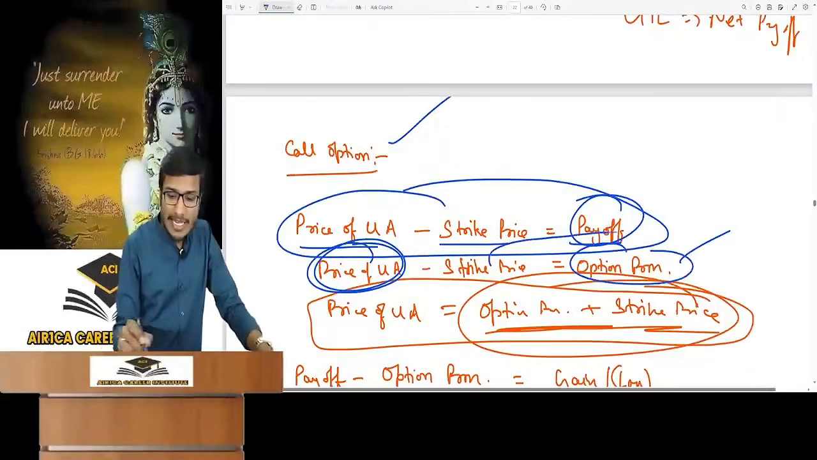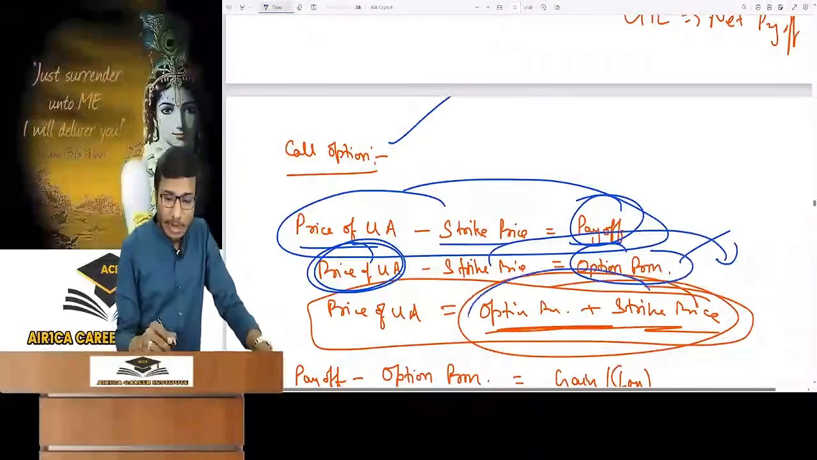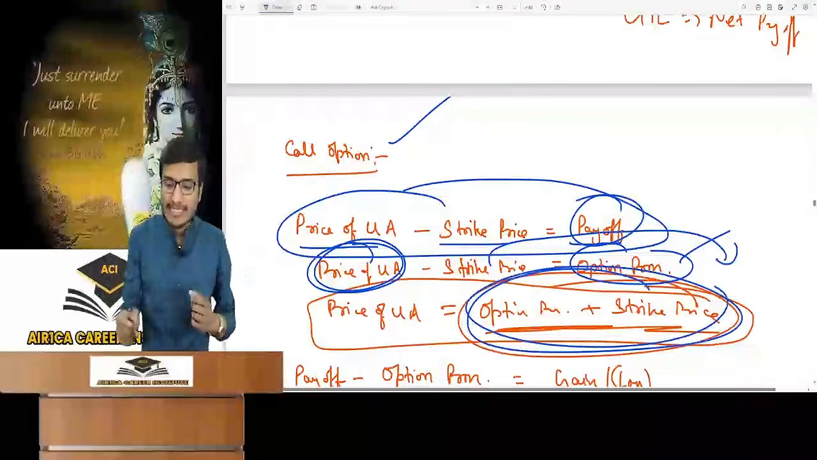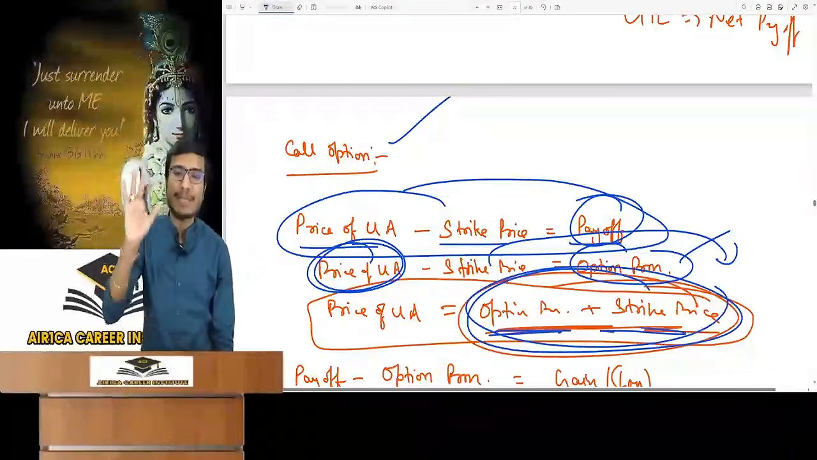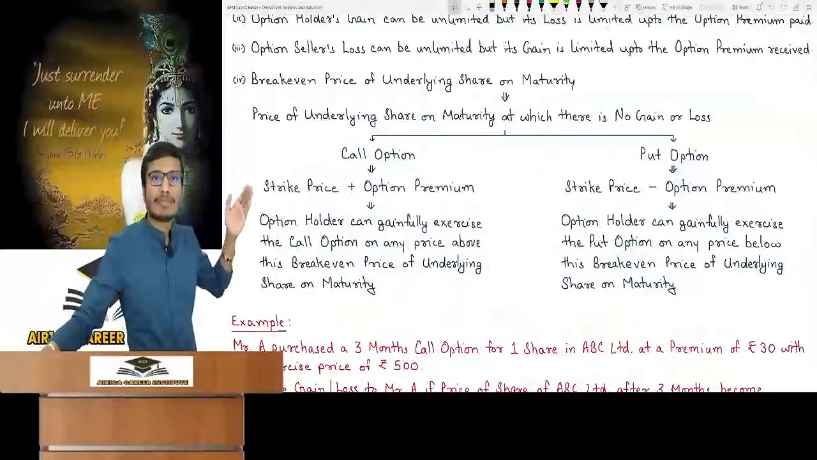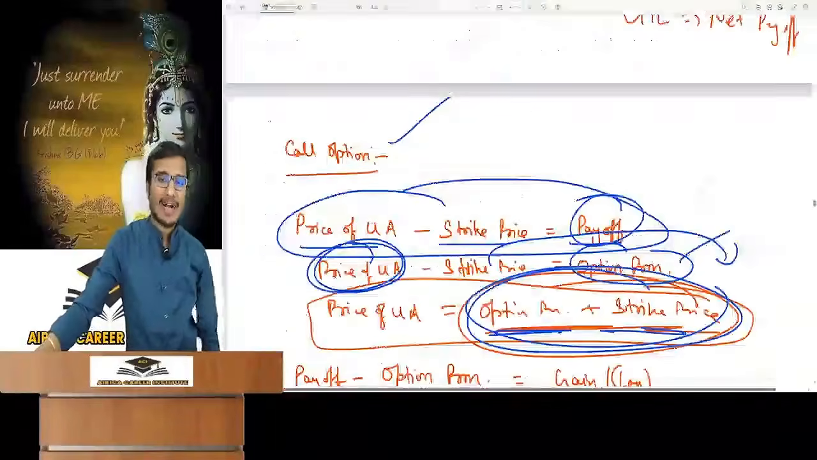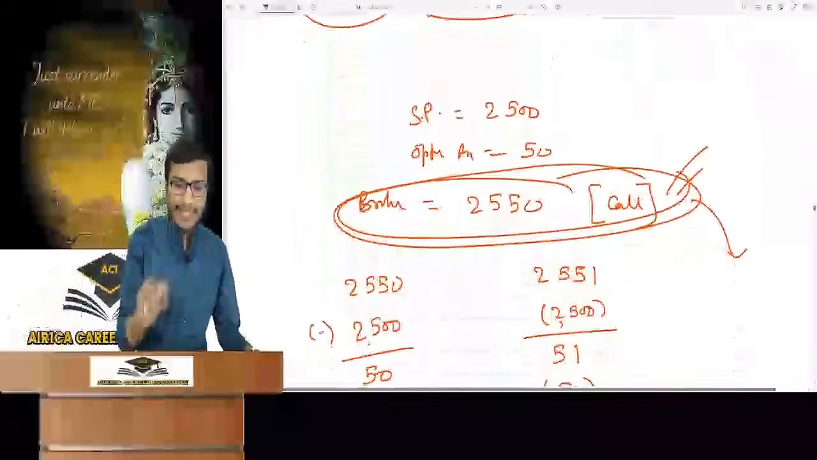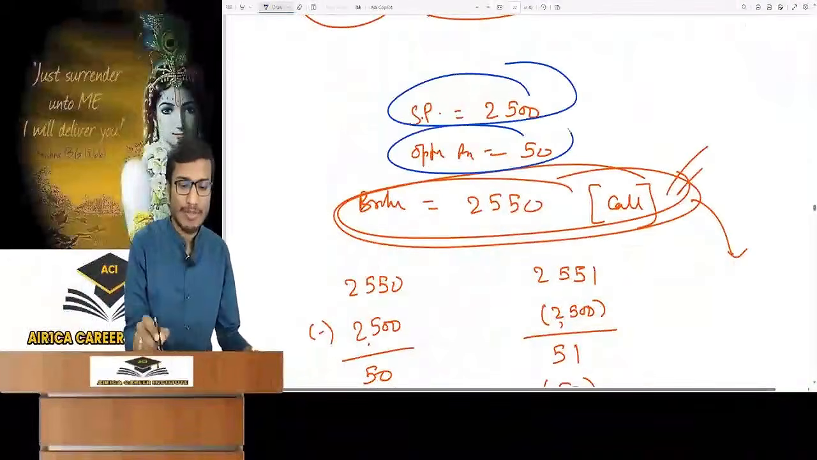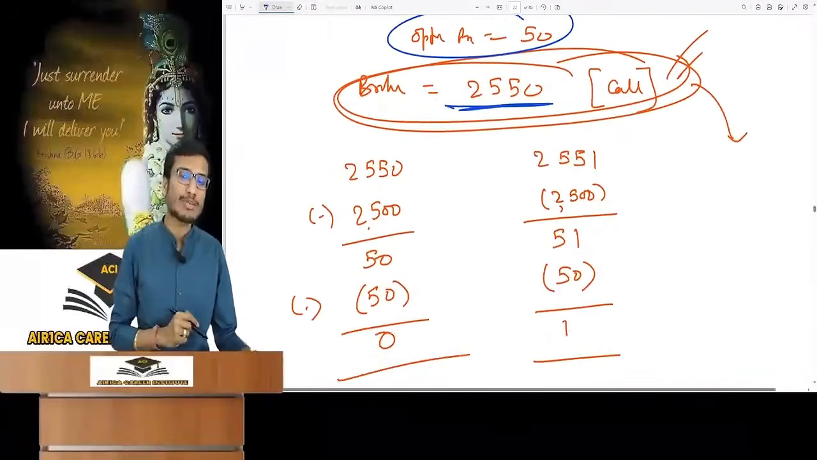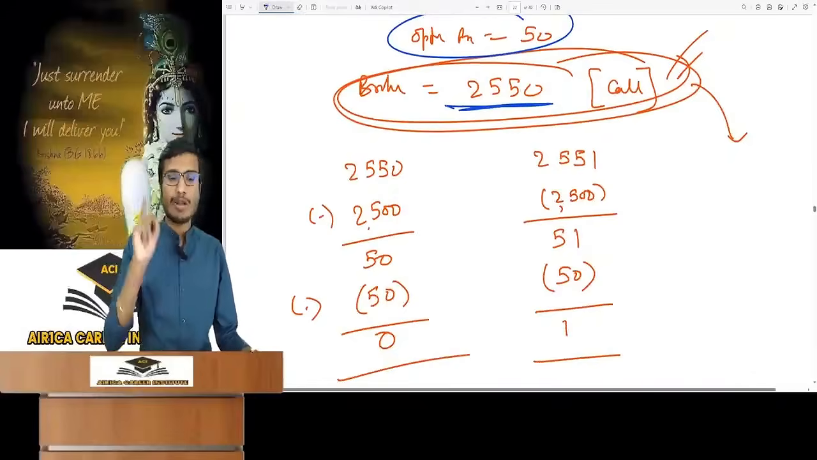Option premium, and if strike price is in minus, it should be in plus. Option premium plus strike price. So on maturity, the price of the underlying asset will be equal to strike price plus option premium. So net gain or loss will be 0. Let me verify it. Strike price was 2500. Option premium was 50. So break-even means 2550. If on maturity 2550 is the price, you won't face any gain or loss.